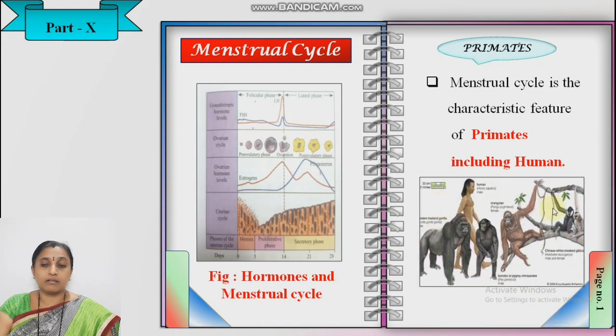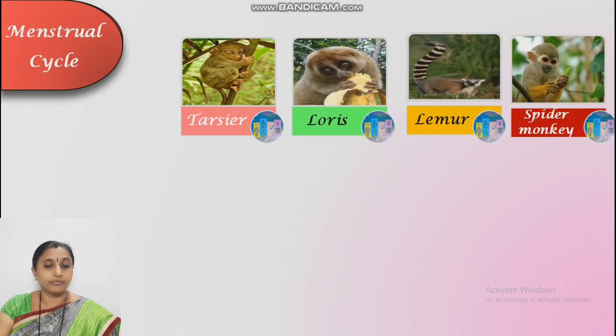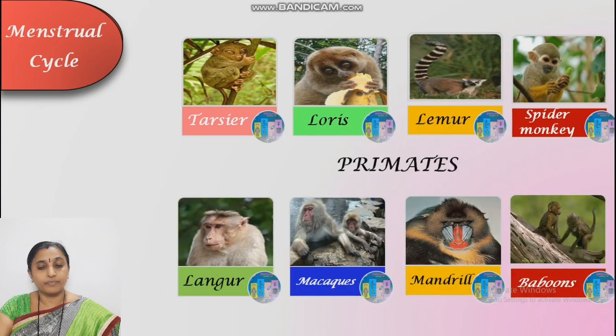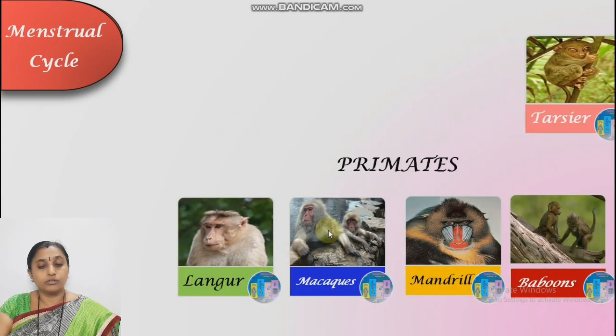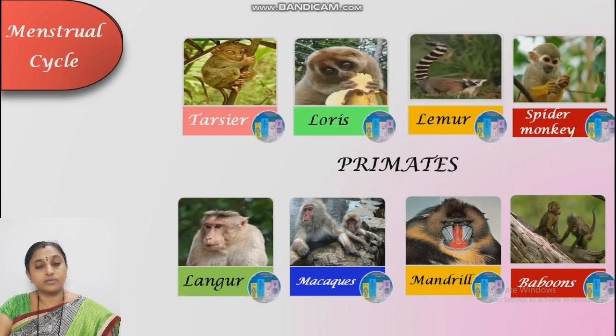These are the photographs of the primates including human being: gorilla, chimpanzee, orangutan, monkeys. Now here are some photographs of the primates: tarsier, loris, lemur, spider monkey, langur, macaques, mandrill and baboons.